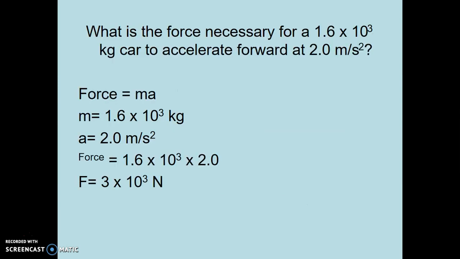Then coming to the next one: what is the force necessary for a 1.6 × 10^3 kg car to accelerate forward at 2 meters per second squared? Here, applying Newton's second law, force equals ma, where m is the mass and a is the acceleration. The values are 1.6 × 10^3 kg for mass and 2 meters per second squared for acceleration. Substituting these two values into F equals ma, the force is 3 × 10^3 newtons.